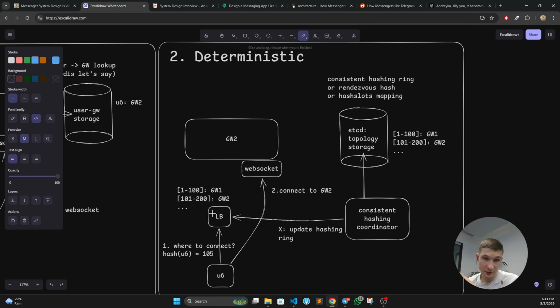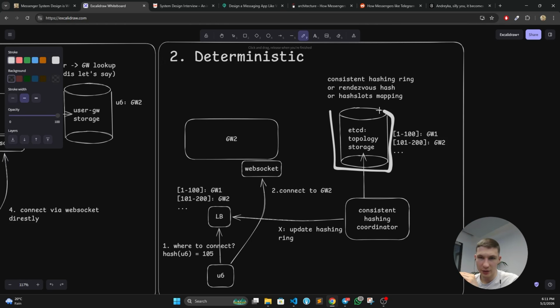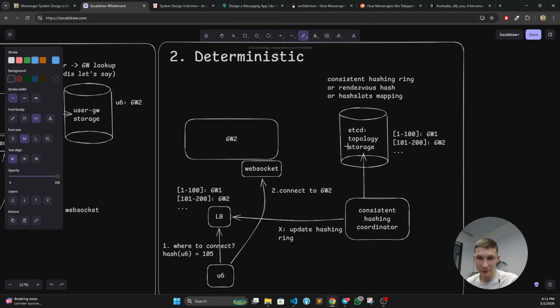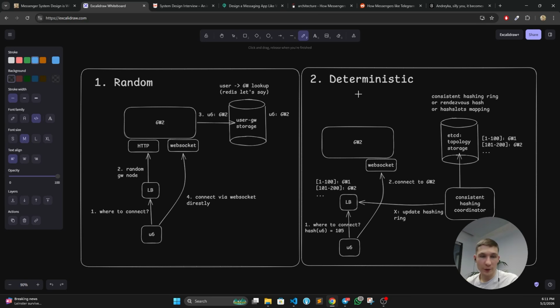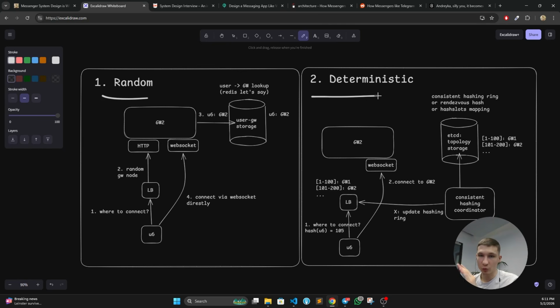Your load balancers are going to respond and contain this information. And this storage is extremely underutilized, in the sense that only the coordinator is talking to this storage. No matter which way we are going to connect to nodes, it still won't solve our problems. So you can pick whatever you like.